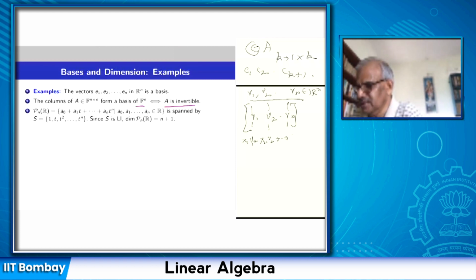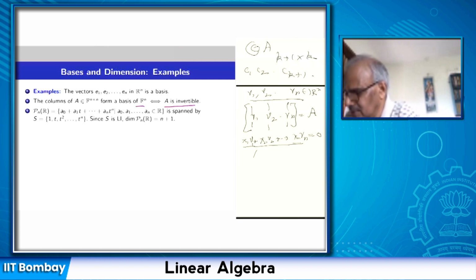This linear combination of the n column vectors is the same as A times (x1, x2, up to xn) equal to 0.